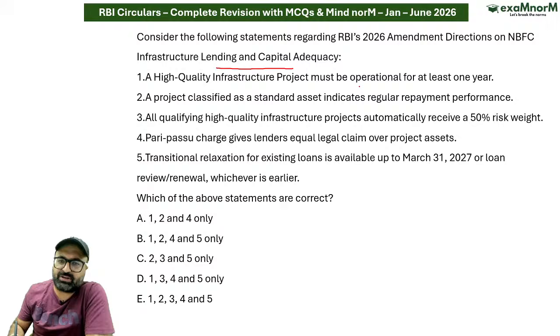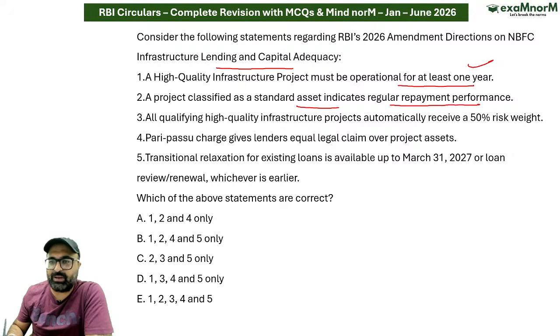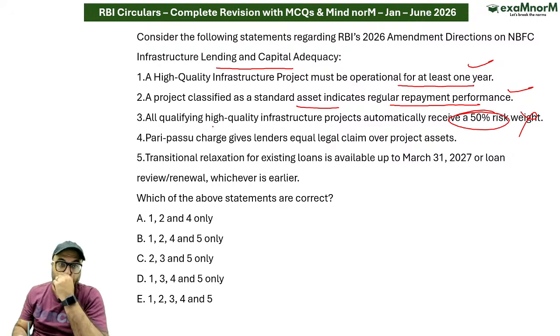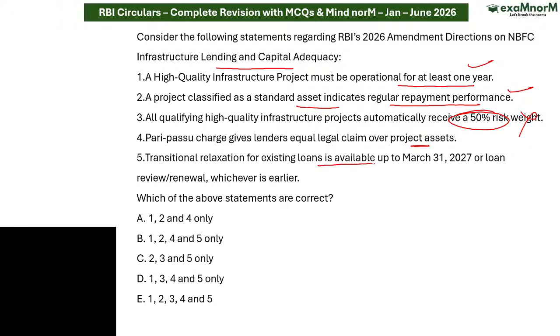So a high quality infrastructure project must be operational for at least 1 year. Correct. A project classified as standard asset indicates regular payment performance. Correct. All qualifying high quality projects automatically receive 50%. No sir, 75 and 50 depending upon 5% and 2%. Pari-passu charge gives lenders equal legal claim over the project assets. This is correct. Transitional relaxation for existing loans is available up to 31st March 2027.